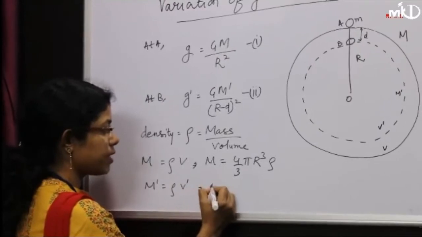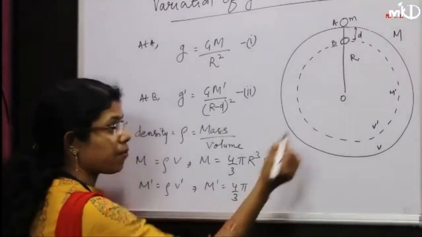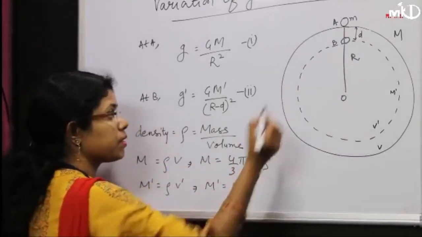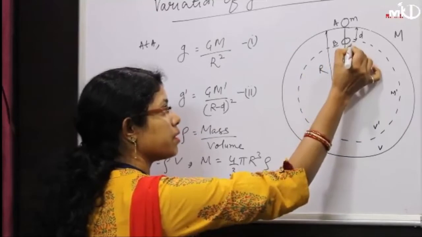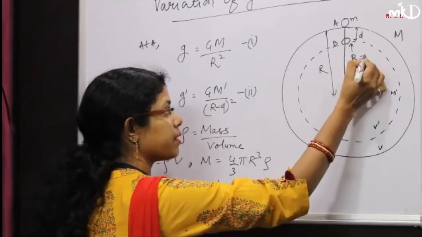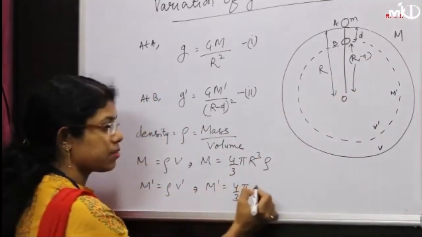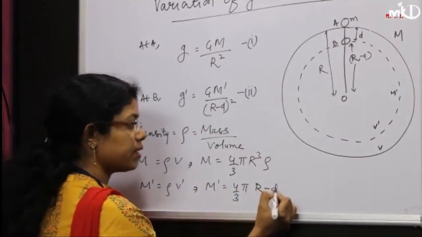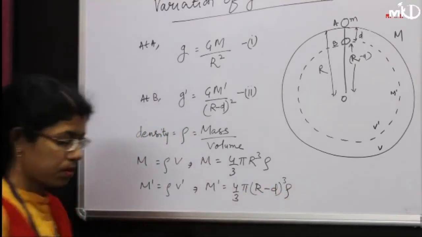Similarly, M dash will be equal to 4 by 3 pi, what is R? This is R, total R, and from here R minus d. This will be (R minus d) cube into rho.